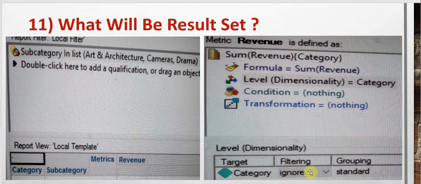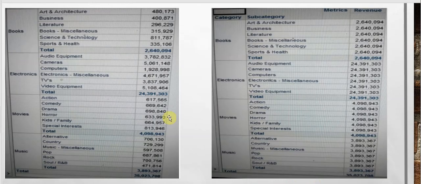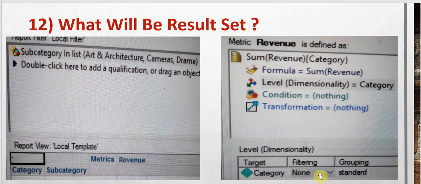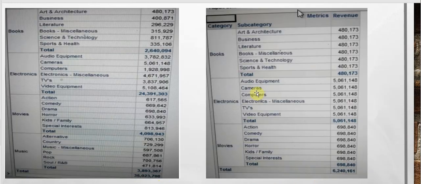In the next question, the filtering is set to ignore. So here we can see the subcategory had three values, all of them are ignored, and books, electronics, movies as well as music are getting displayed here with their totals. If filtering is set to none, in that case we get the same output as if the filtering was set to standard, where we see only the art and architecture values get copied over. Here only the filtered values of camera, and here the drama value gets copied.